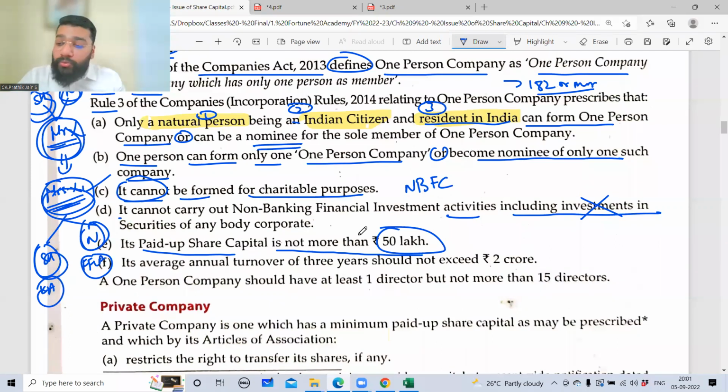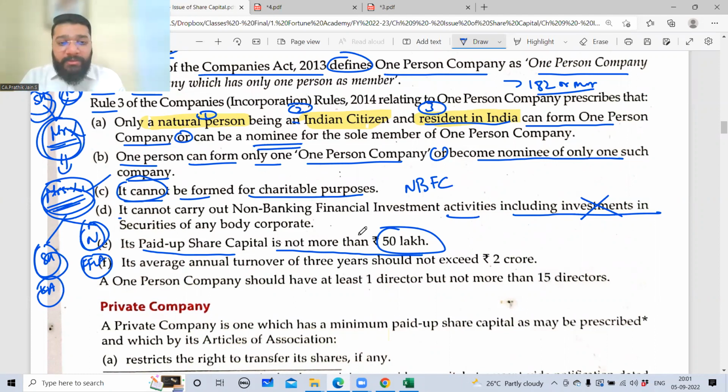Now let's suppose I want to do the construction of apartments. For constructing apartments, is 50 lakh capital sufficient? I want to construct 300 apartments. With 50 lakh capital, can I do the business? Then the question comes: can that particular person form an OPC to do the business? No. Because in that business, you need capital of more than 50 lakhs. So for you, the OPC option is ruled out. Only in that case, you have to follow either a private company or a public company.